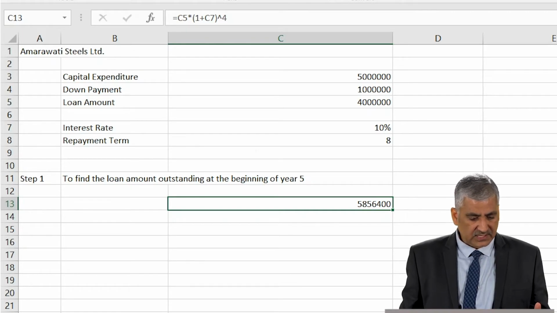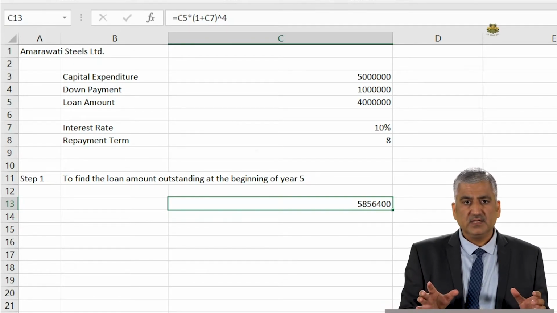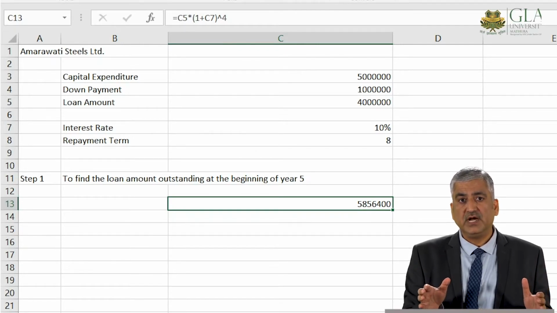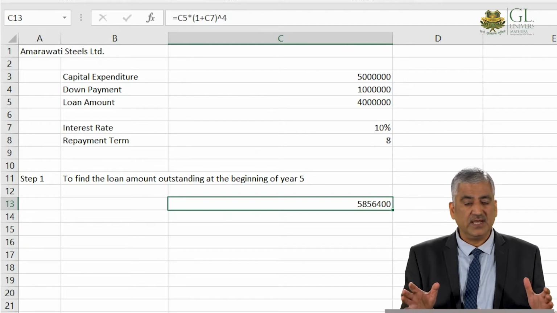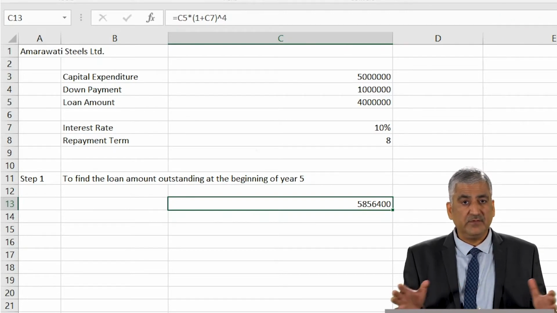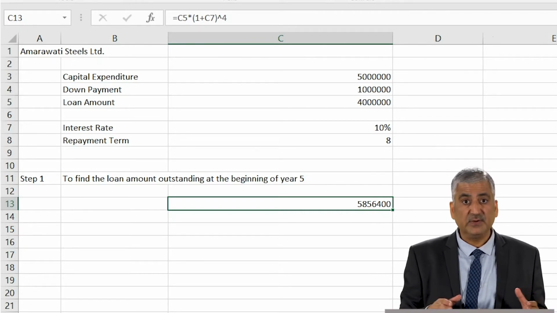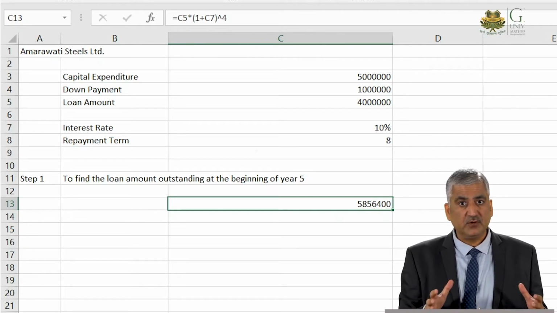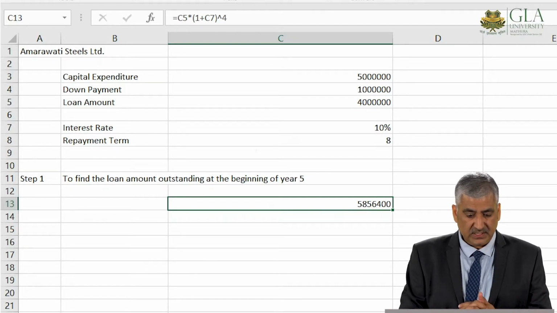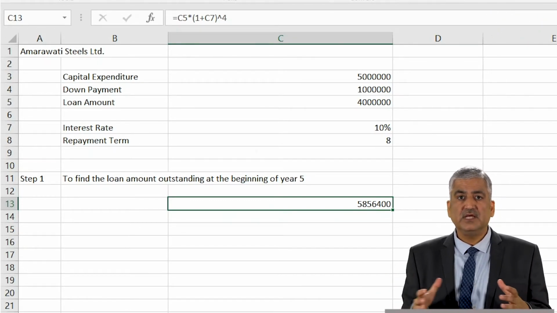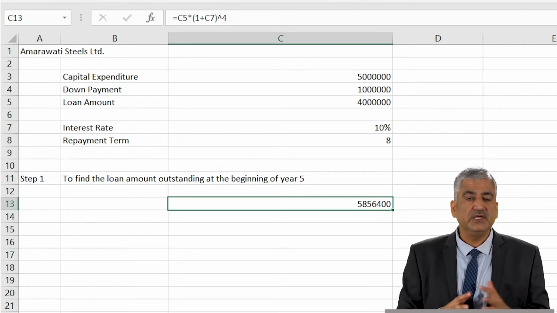So with this understanding, now we have a fair amount of clarity that this is the amount at the beginning of year 5 which is outstanding. It's no longer 40 lakhs because we didn't pay any money for good 4 years. We haven't repaid. So this 40 lakh rupees has now become 58 lakh rupees, 56,400. This needs to be repaid over 8 years in equal annual installments, interest rate being 10%.